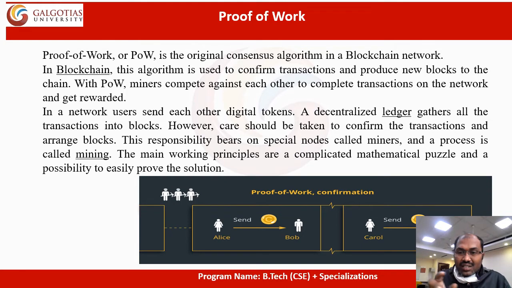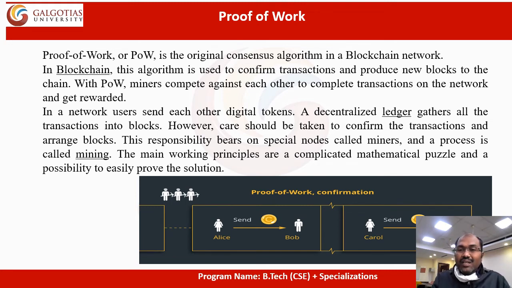The entire process is this: once a transaction is initiated from the sender side, it goes to the verification phase, then the validation phase, then the successful phase. Once the transaction is successful, meaning agreed, the transaction is made on the receiver side. For this entire process, one algorithm is created. This algorithm is the consensus, and that consensus is proof of work.